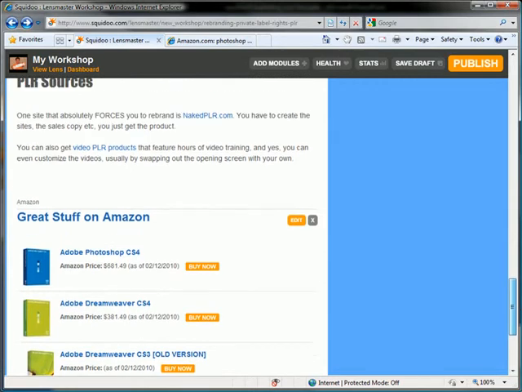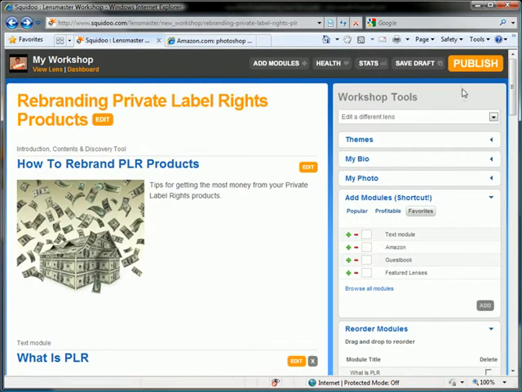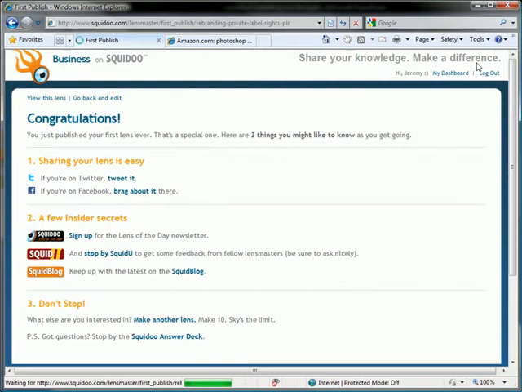Okay, and the last thing we need to do here now is look over everything, make sure I like what I see, and we're ready to go. Let's publish it. So we click Publish. Great, and if we want to, again, we can tweet about that. If you've linked your Twitter account, you can put it on Facebook, and we're ready to go.